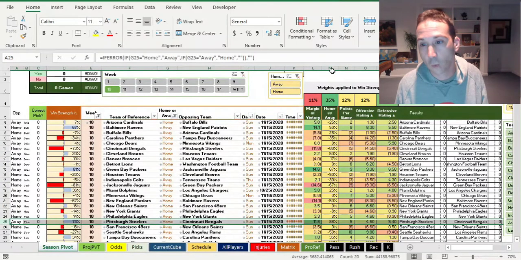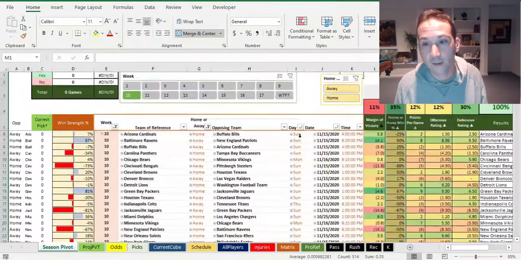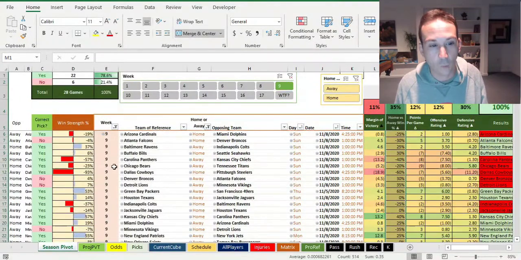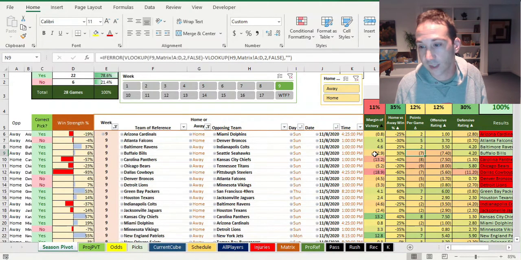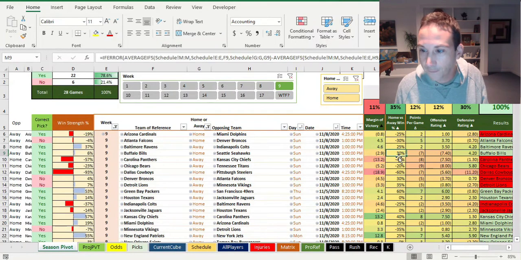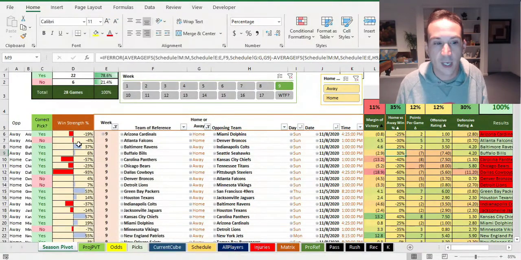But as for right now, I'm real excited about this home and away factor. I mean, if we could get Buffalo to be favored in that game last week, that's saying something because they don't have the best offensive rating against Seattle. This is last week, or a margin of victory or points per game, but their defense was stronger and it ended up being a defensive-less game completely, but their home win percentage is better after that win. Actually, this is kind of looking back retroactively, but it still would have made it better even if it didn't have the win from last week in there.